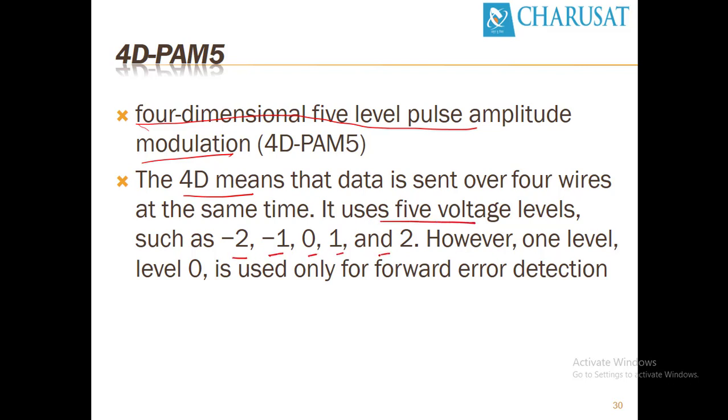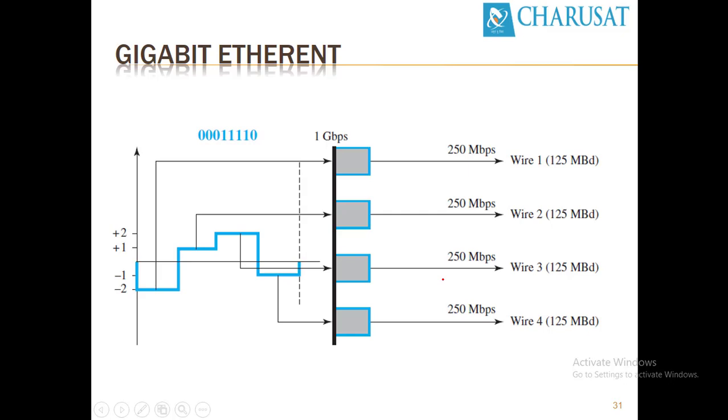Let's see one example. This is an example with 4 pairs of wires: this is the 1st pair, 2nd pair, 3rd pair and 4th pair. So in total we have 8 wires in a Cat 6 category cable, where each pair sends 250 Mbps of data, and this signal value will be sent over 4 different pairs of wires.